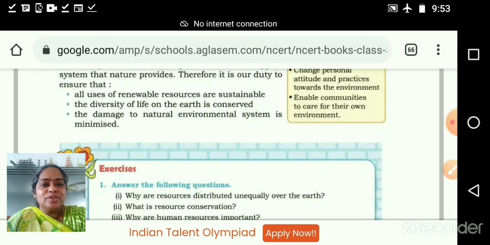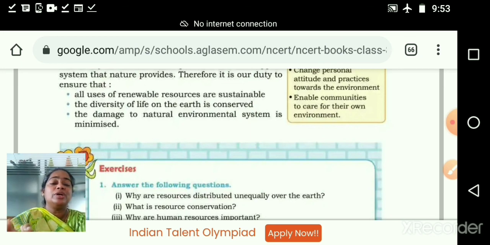All use of renewable resources is sustainable. The diversity of life on the earth is conserved. The damage of the natural environmental system is minimized. So these are three pieces of advice given by CBSE. It is not that you should just read. No, it is your duty, which means you should practice. The use of renewable resources, which we can renew, we want to use in a sustainable way. The diversity of life we want to keep as it is. And damage of the natural environmental system or the surrounding should be minimized.